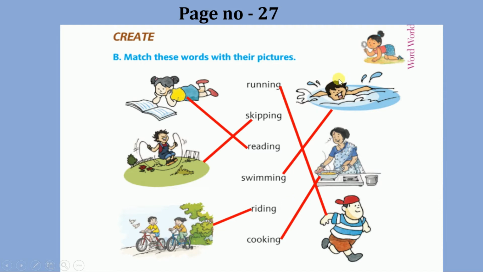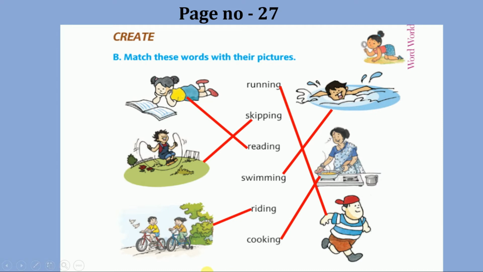Now here on the right side some more pictures are given. You can see the picture. Yes, the boy is swimming. So match the picture with the doing word swimming. Draw a line with the help of a scale. Now next picture, here the mother is cooking.